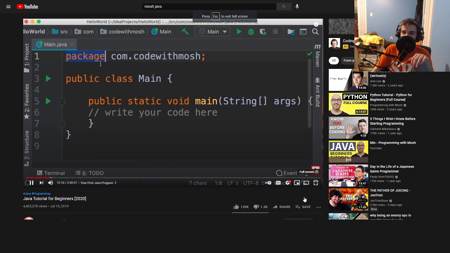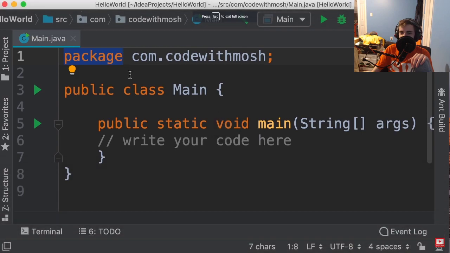We have the package statement, and this is used to specify what package this class belongs to. So the main class that we have here belongs to this package. Now this package statement is terminated by a semicolon. So in Java, wherever we have a statement, we should terminate that statement with a semicolon. This is exactly like C# or C++.